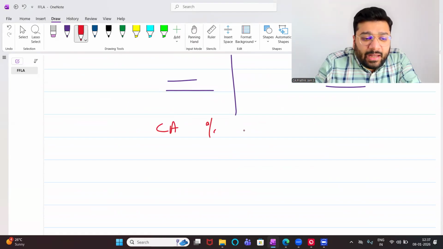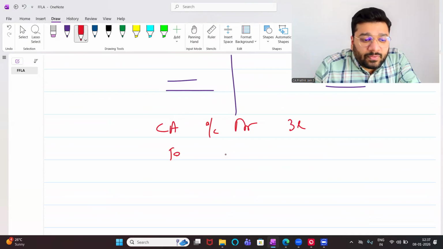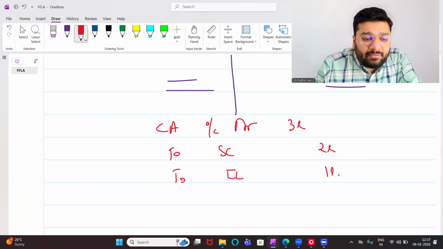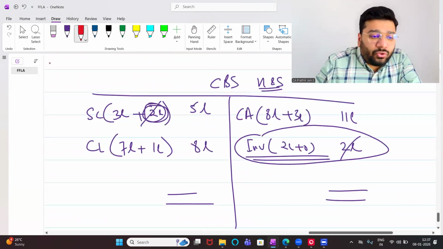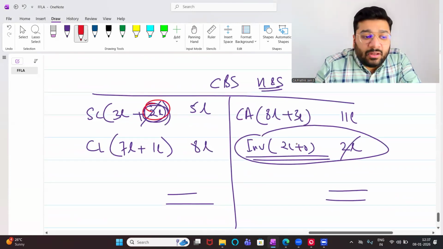Current asset account, debit, how much? 3 lakh. Share capital, 2 lakh. Current liability, 1 lakh. Now here, if you do so, this 2 lakh share capital is coming here. This 2 lakh rupees I have to pay to my own self. So this and this I have to knock off.